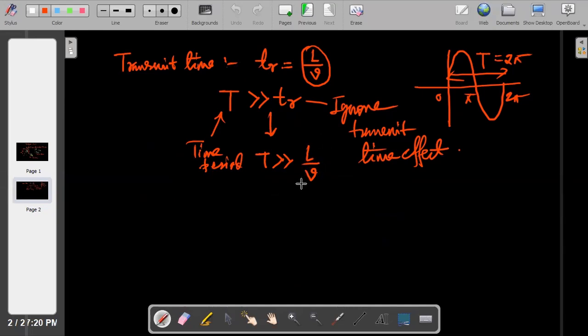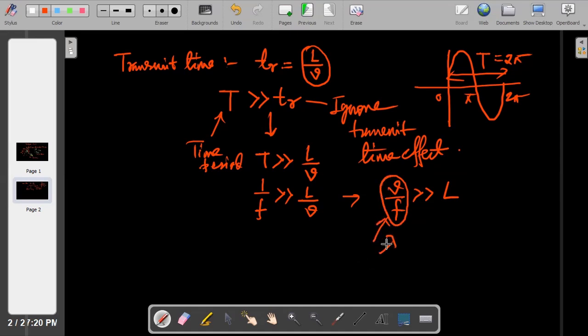So L by V is what? What is the relation between time period and frequency? 1 by F, you know. So T is greater than L by V, and again we can write V by F is greater than L. Now, can you tell me what V by F is? This is nothing but your lambda, the wavelength.